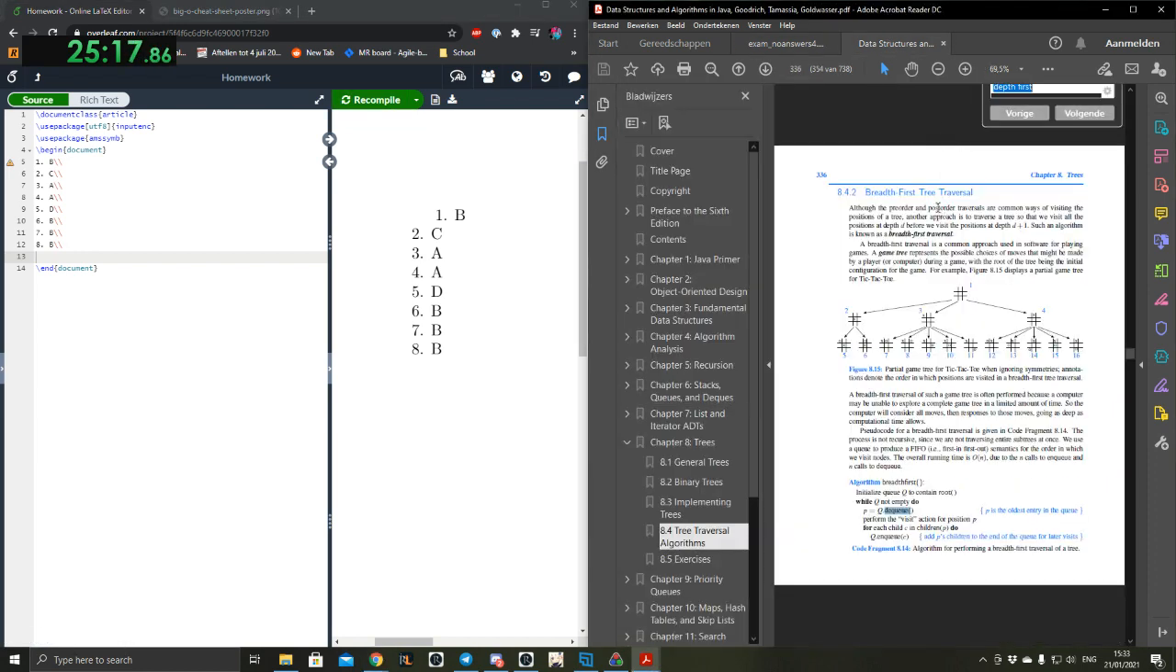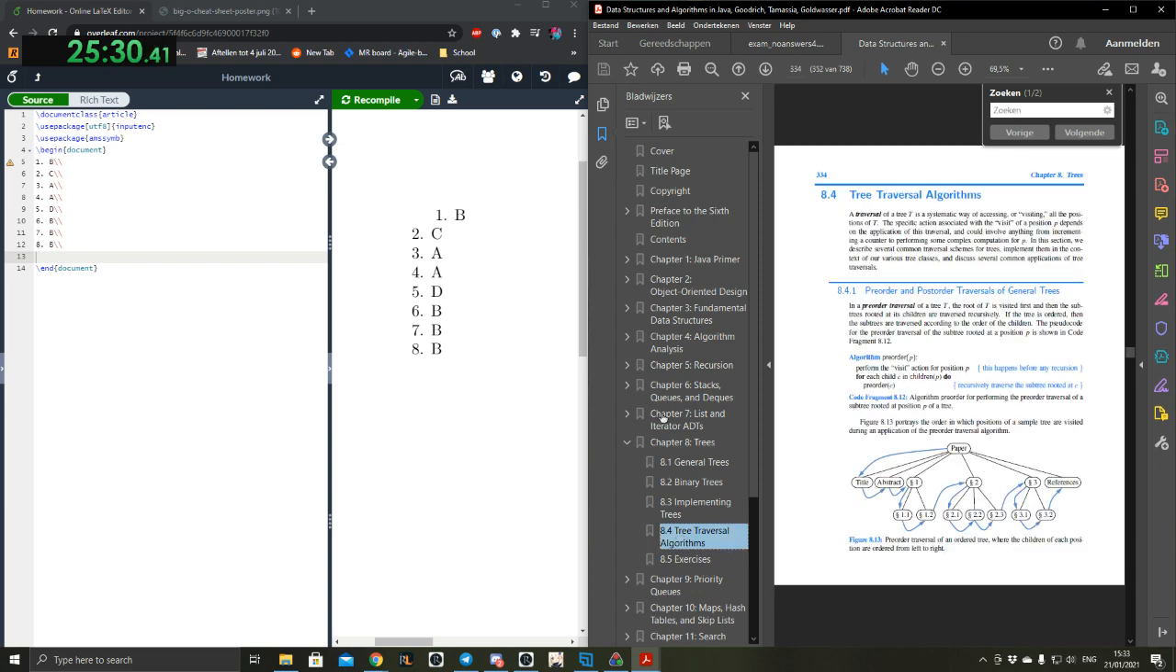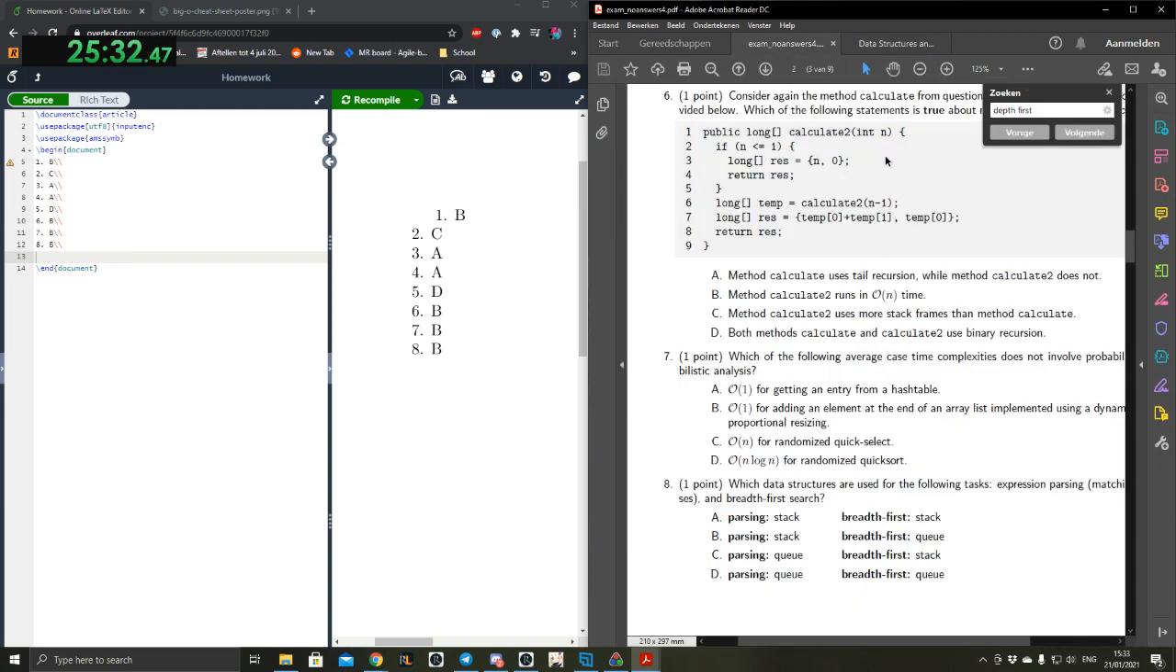What happens if we look for expression parsing? Oh, sad. And if you just look for parsing or just for expression, expression won't work. Just parsing won't work either. That's way too broad. It's probably not mentioned in there, but just using your brain, you can figure out it's a stack because you want to get the first closing bracket when you're there.